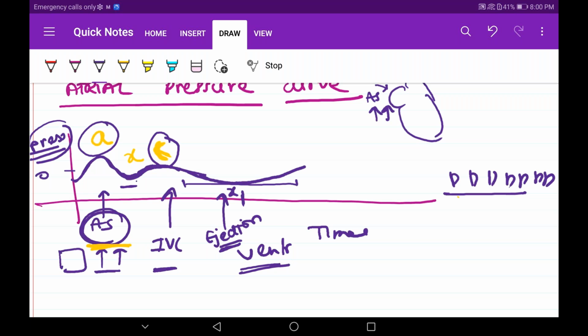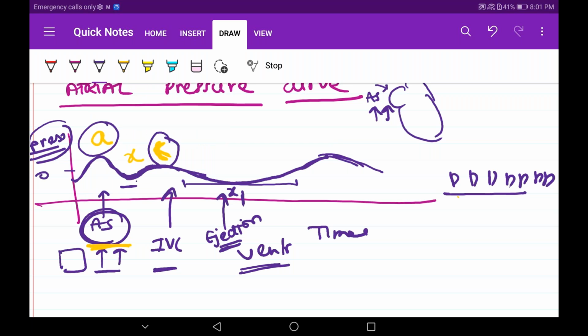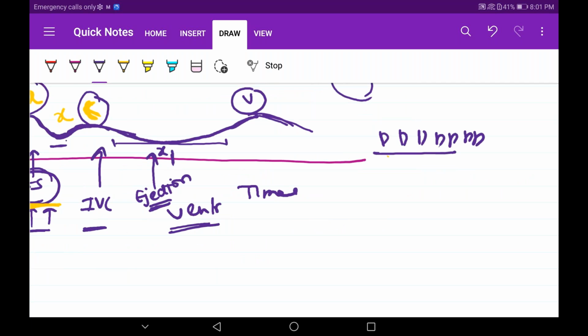Okay, don't worry. Now again an upward curve is coming. Again an upward curve is coming. Why is this happening? It's happening in the isovolumetric relaxation phase. Why is it occurring? See, I'll show you. Right. See, when isovolumetric contraction happens, then isovolumetric relaxation happens.